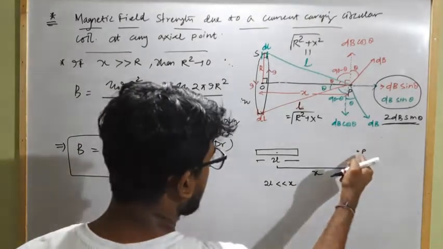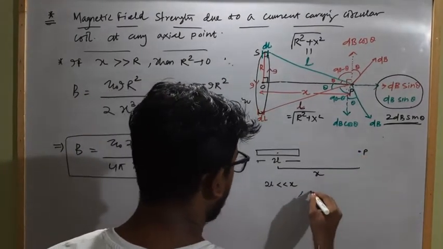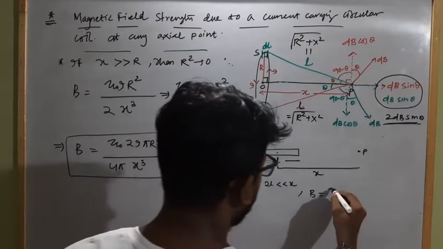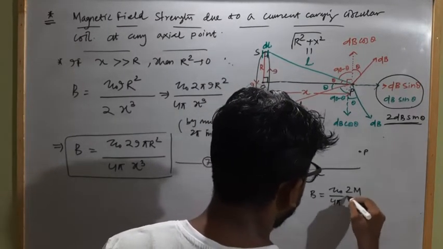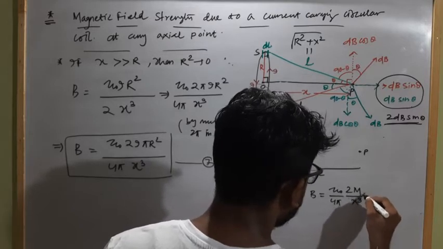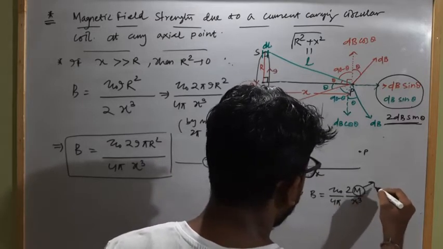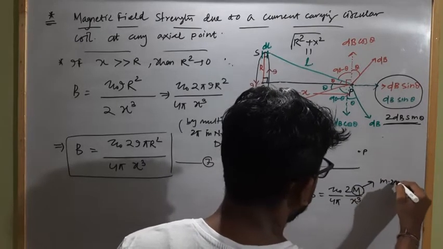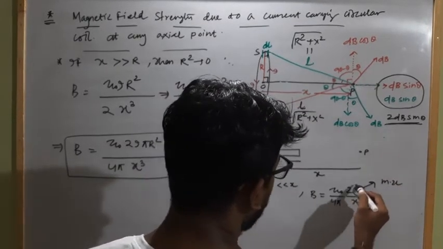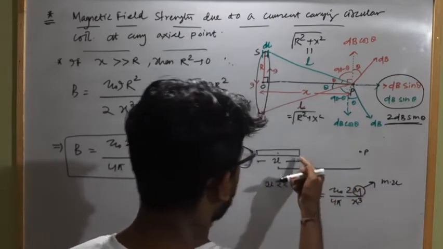Then the net magnetic field strength at this point P will be how much? The B net equal to mu naught by 4 pi into 2m by x cube. What is m? This is the dipole moment which is equal to m into 2l. Here m is the magnetic dipole moment of a bar magnet.